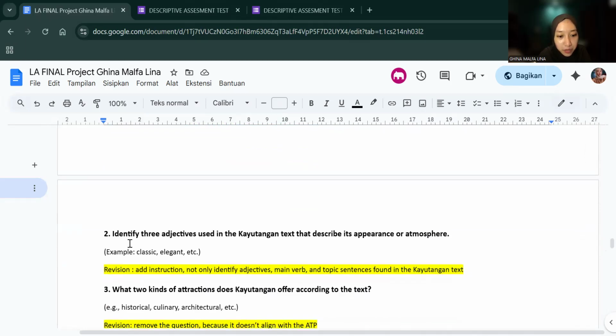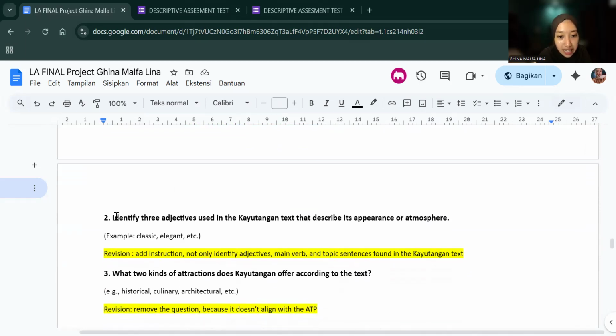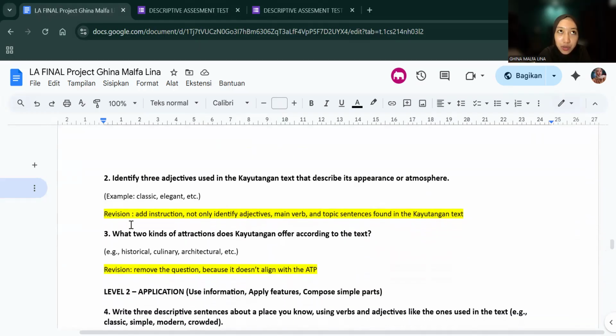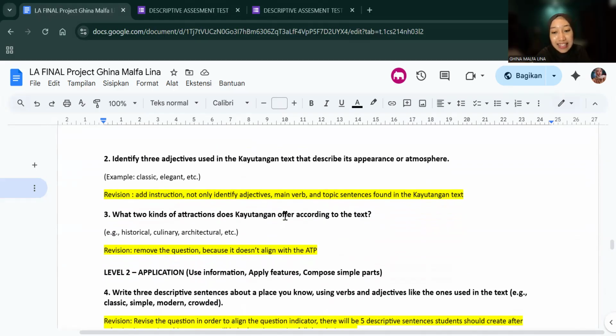And then for number two, identify three adjectives used. I decided to use this test item as inspiration, but to align with the ATP, I decided to add more instructions, so not only adjectives, but also main verbs and topic sentences.